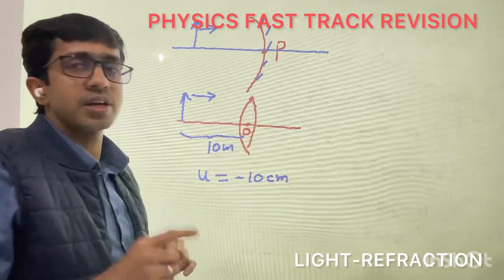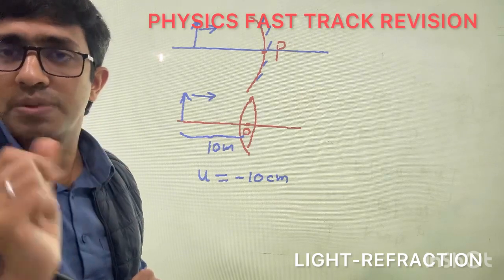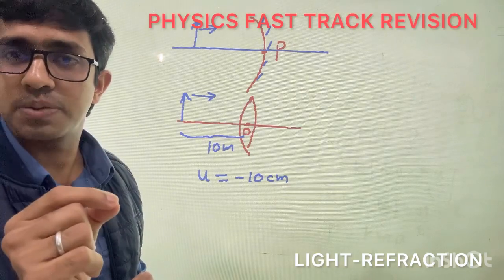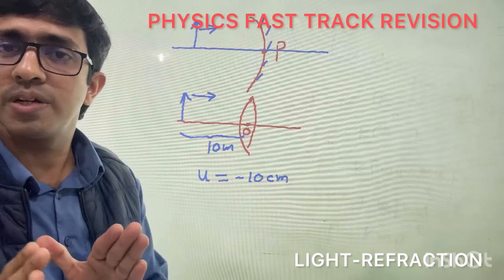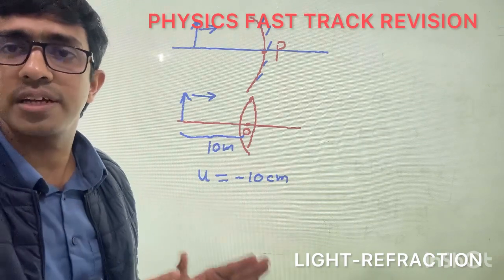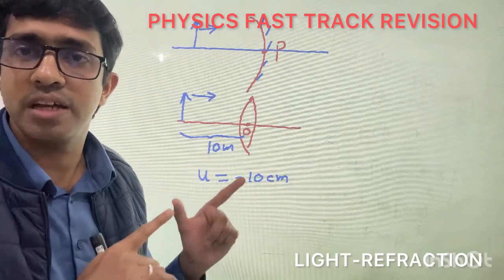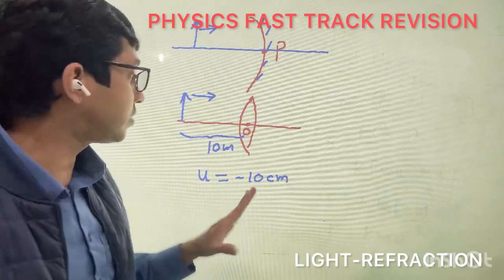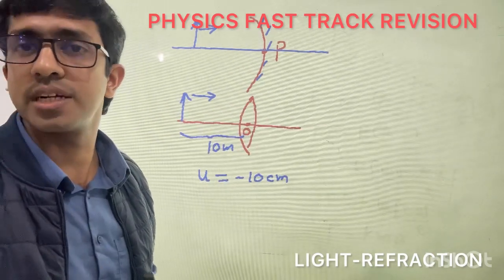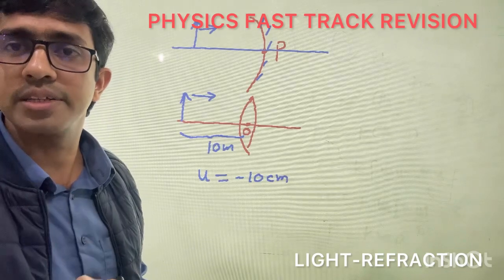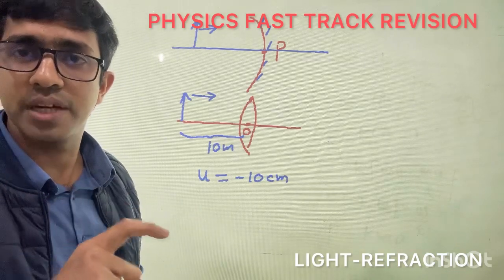Keep in mind, all distances are measured from the pole of the mirror, and the object is always placed on the left side. So the object distance will always be negative in the case of mirrors and lenses. They may give plus 20 centimeter or plus 30 centimeter, but we have to take it as minus 20 or minus 30, because the object is always placed on the left side.